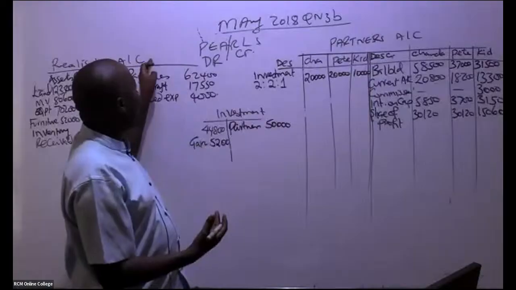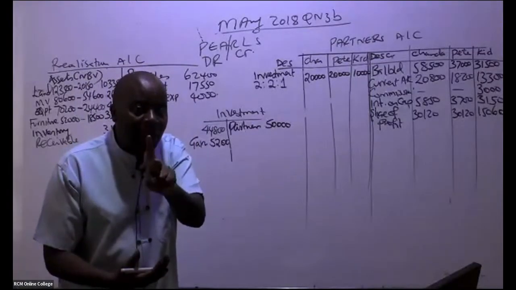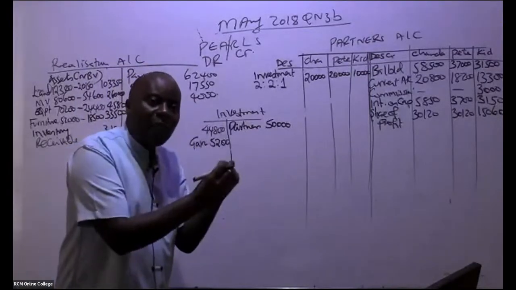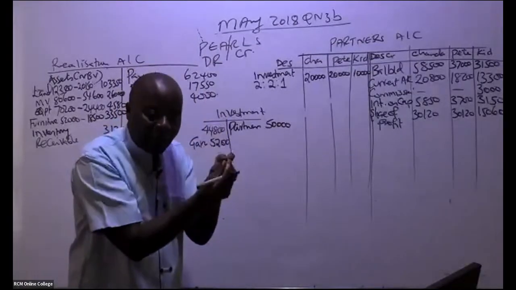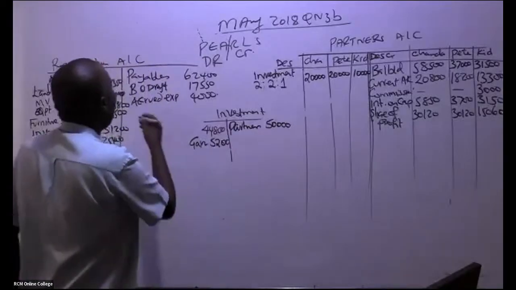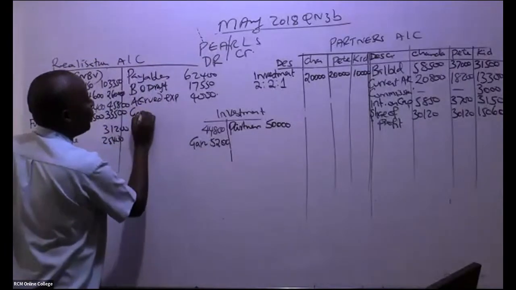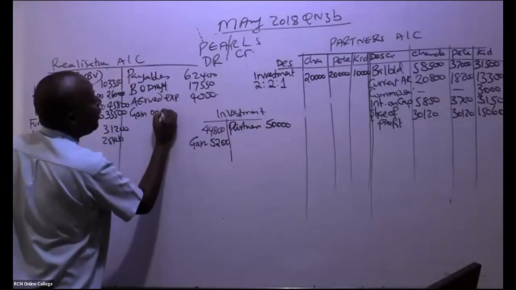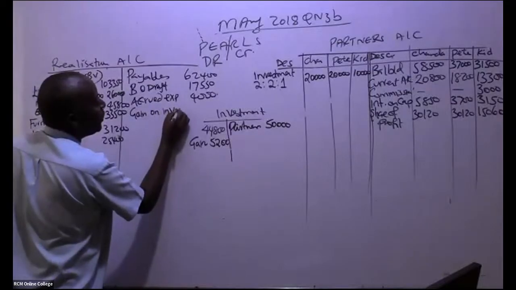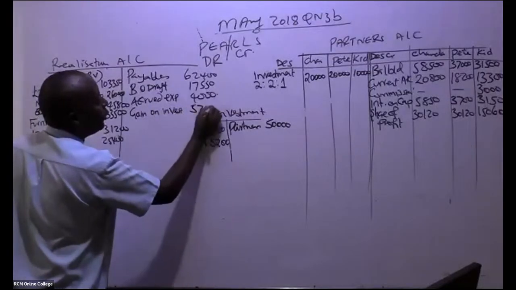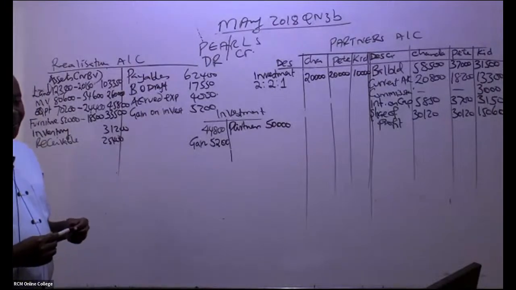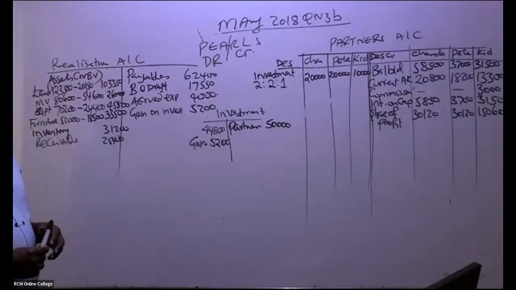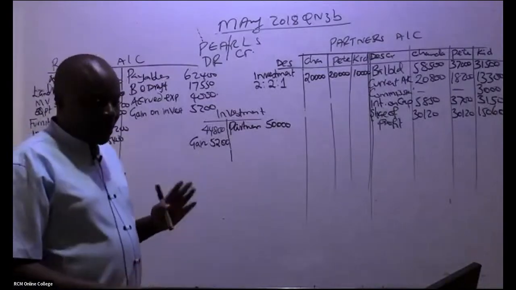Because also your realization account acts like a P&L. So you've gotten a gain here, so you're supposed to debit this account and then you credit the P&L. So come and tell us here the gain on investment, you just book the whole amount, 5,200. So you write there 5,200.